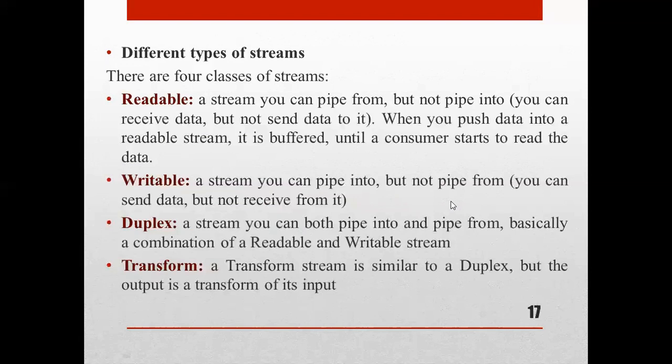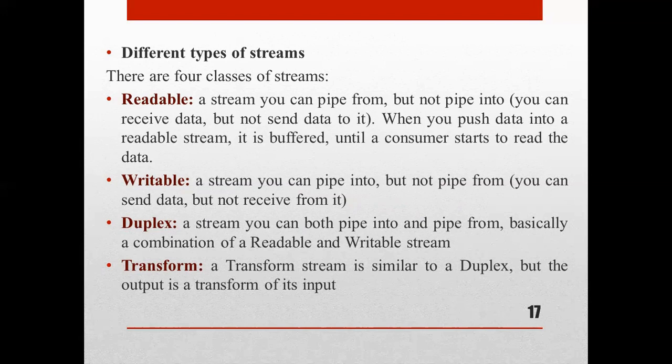There are different types of streams. There are 4 classes of streams: readable, writable, duplex, and transform. Here readable streams are streams you can pipe from but not pipe into.